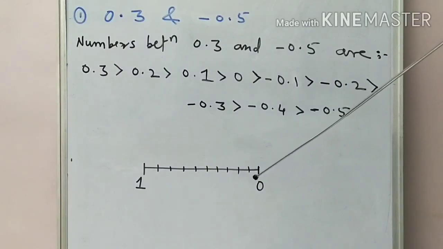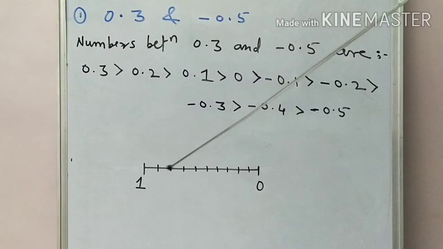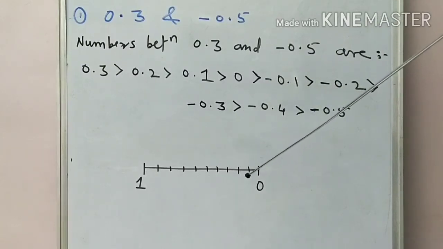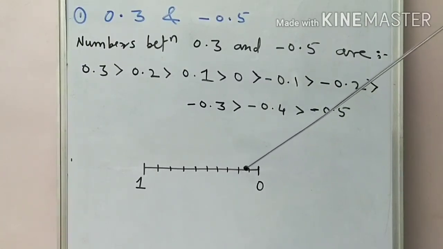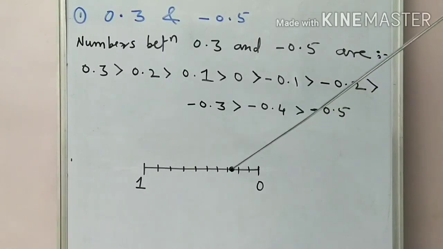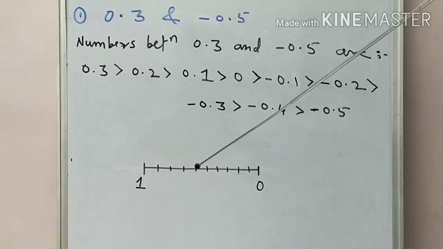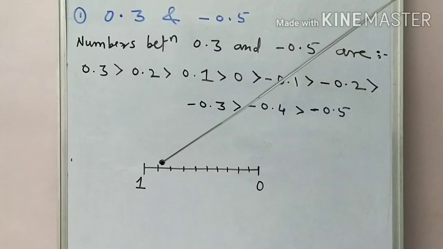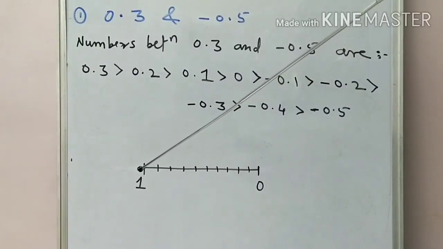Okay, here is 0, here is 1, then we have 10 equal parts, that of millimeter: 0.1, 0.2, 0.3, 0.4, 0.5, 0.6, 0.7, 0.8, 0.9 and 1.